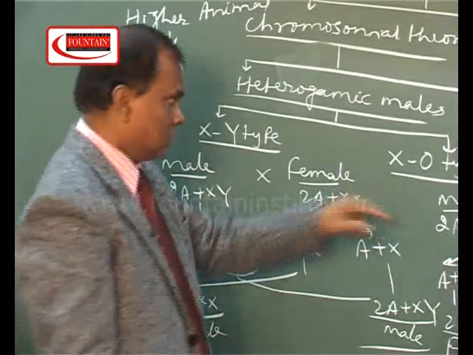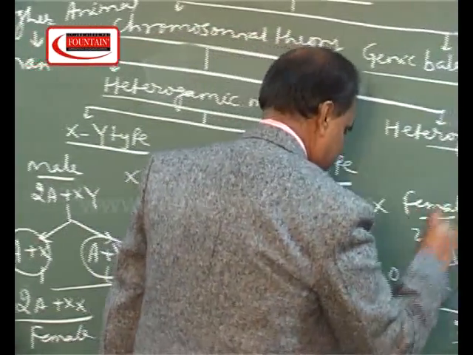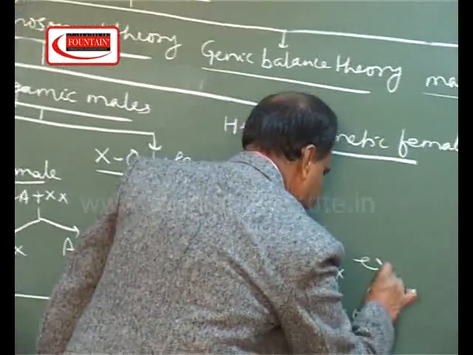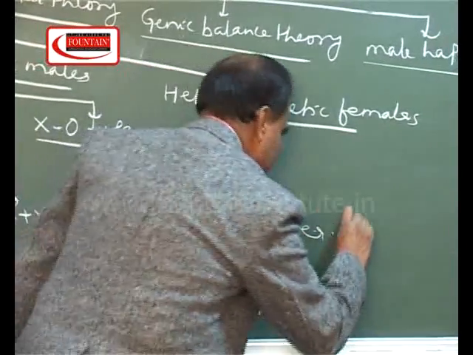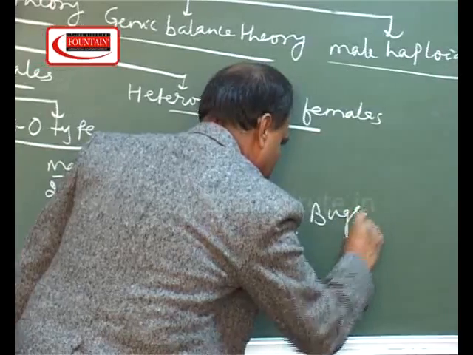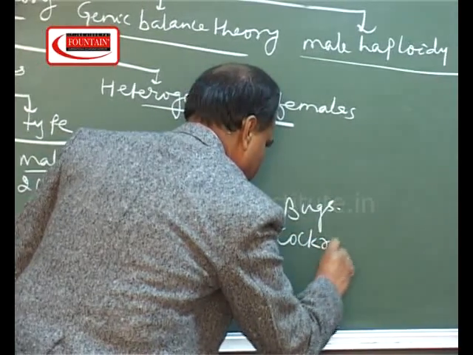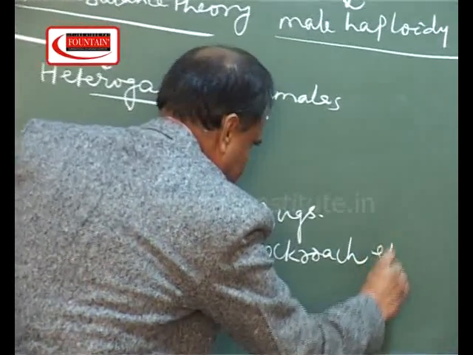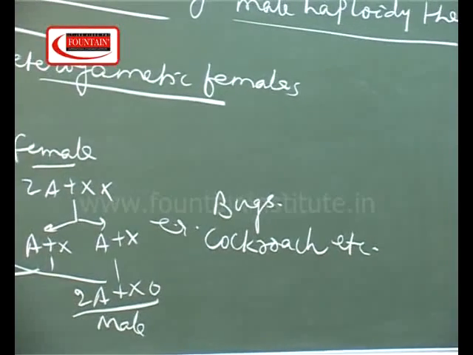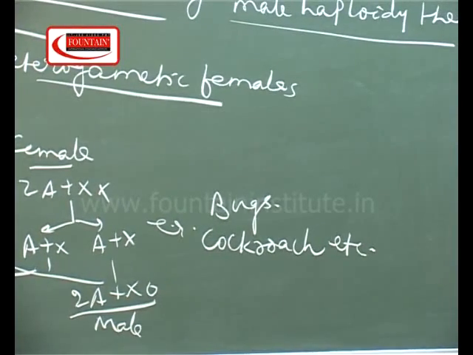Okay, examples. The examples of this type of inheritance are found in bugs, cockroach, etc. These are the main examples of this type of sex determination.